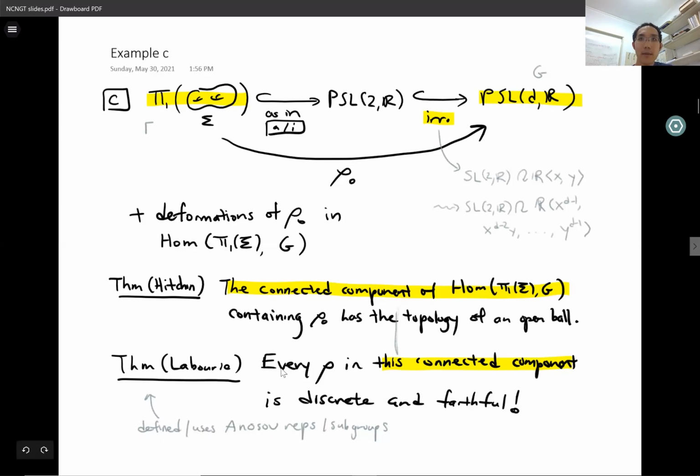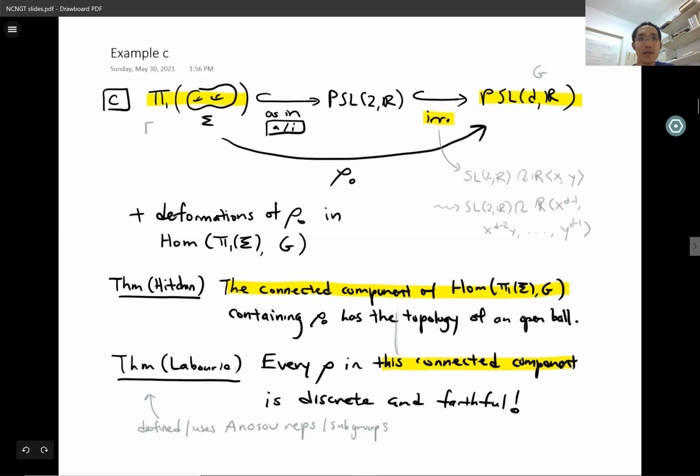In the 2008 paper, Labourie proved that yes, these representations are all discrete and faithful. In his proof, he defined and used the notion of Anosov representations or subgroups. An Anosov subgroup is the image of an Anosov representation. And we'll come back to these. These are the subgroups which are the analogs of convex co-compact subgroups, but in SL-DR or PGL-DR or PSL-DR. And the generalization of these will be our notion of geometric finiteness in SL-DR.